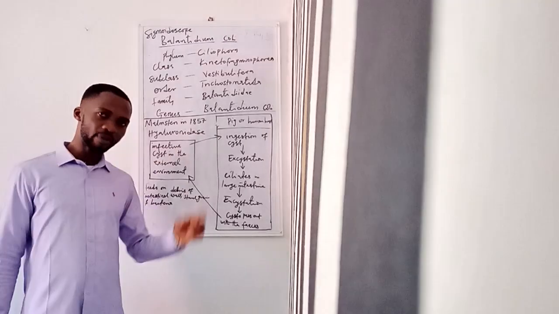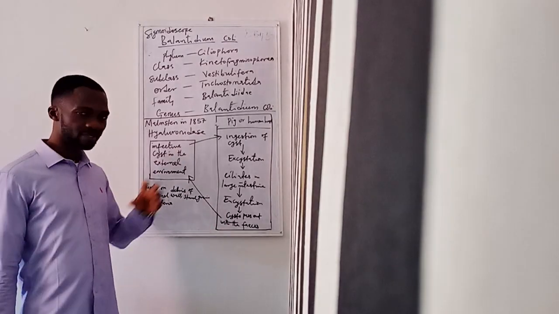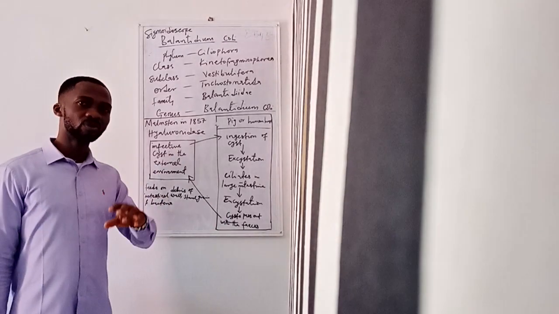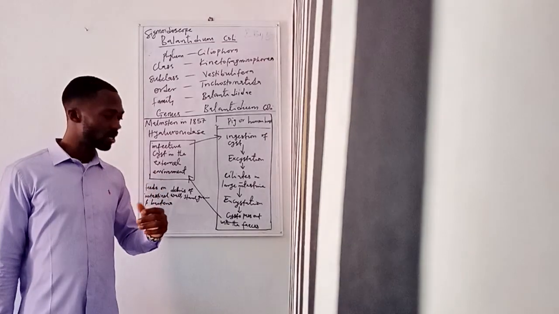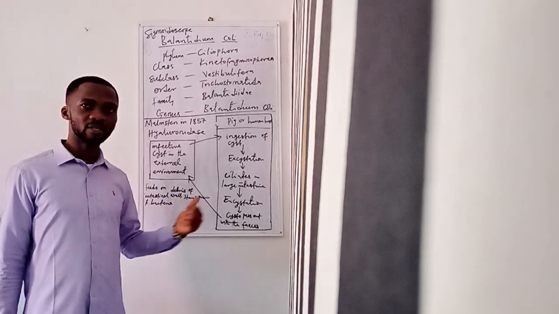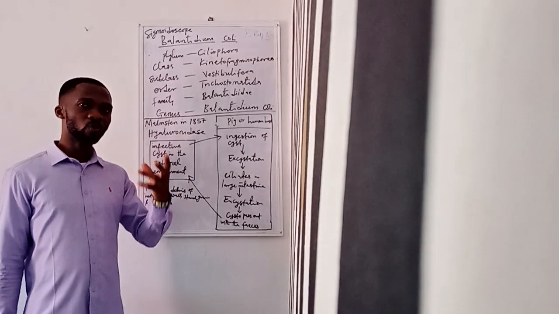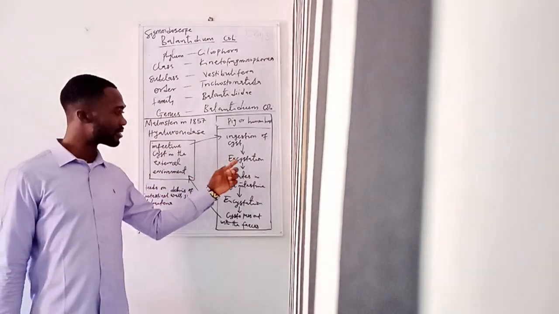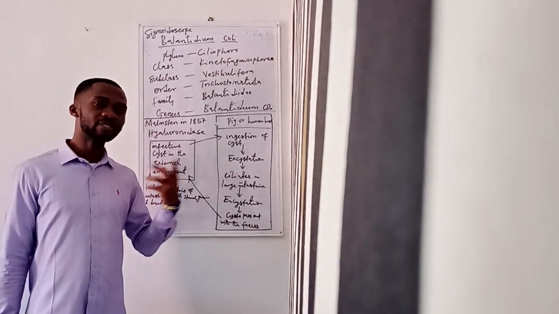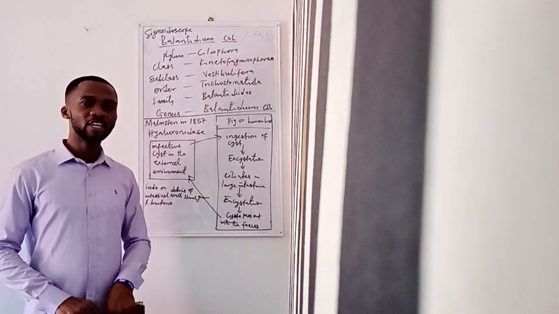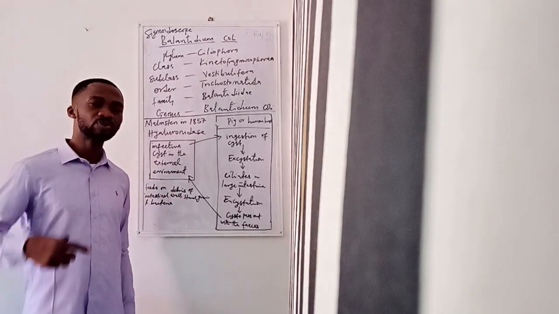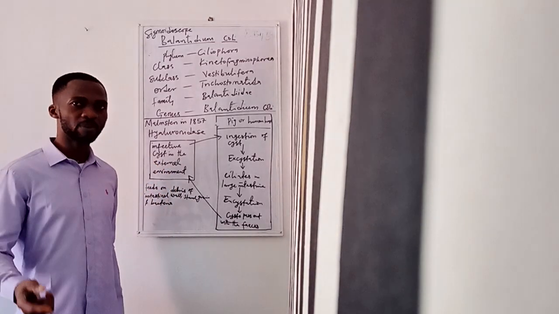A cyst now covers the parasite, and once the cyst is formed, it does not turn back to a trophozoite in the body of the host. Of course, when excystation occurs, the stage of the parasite that is released is what we call the trophozoite, and this trophozoite is the invasive stage of the parasite.